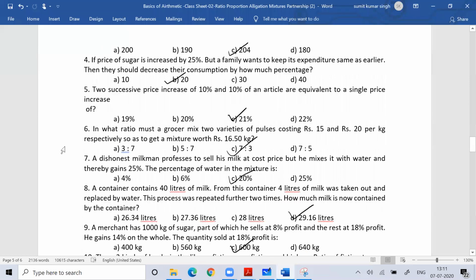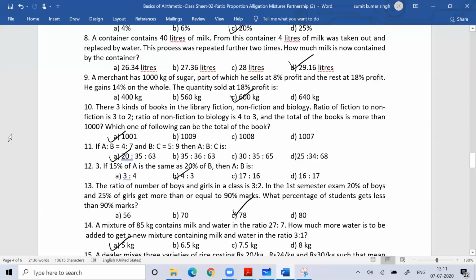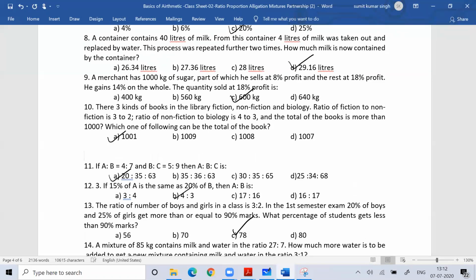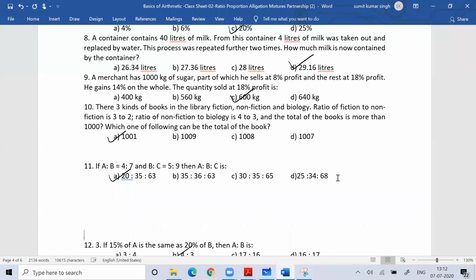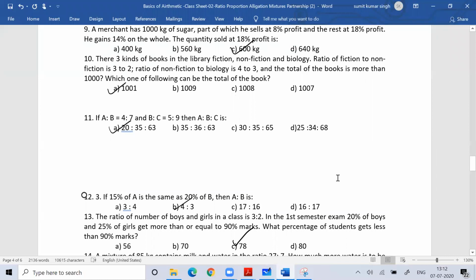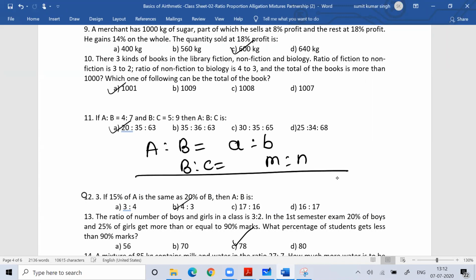Okay, some questions are very easy. See this question number 11. Remember this: the ratio of A is to B, suppose small a is to small b, and B is to C, suppose m is to n. Now the ratio of A is to B is to C is am is to bm is to bn. This is a shortcut formula.